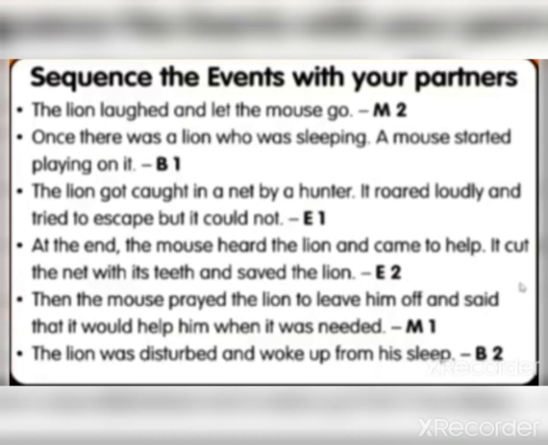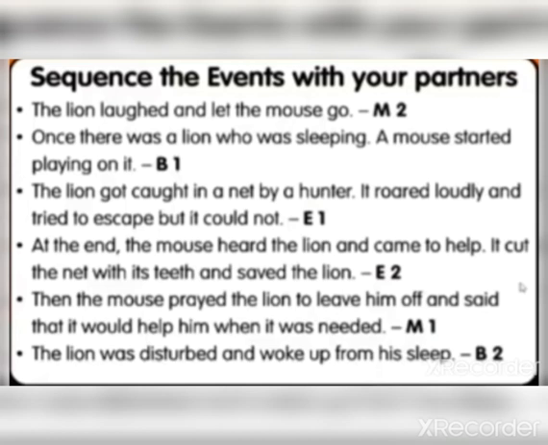Which one is the first sequence? The first event. As I told you, the sentence that starts with "once" is the first event. Once there was a lion who was sleeping. A mouse started playing on it. That is the first event, so that is called B1. B1 means beginning, first sentence.